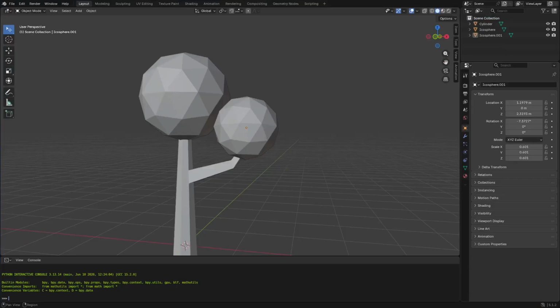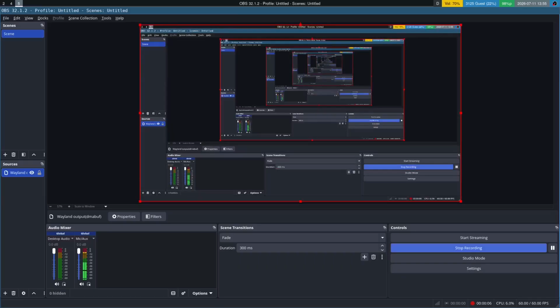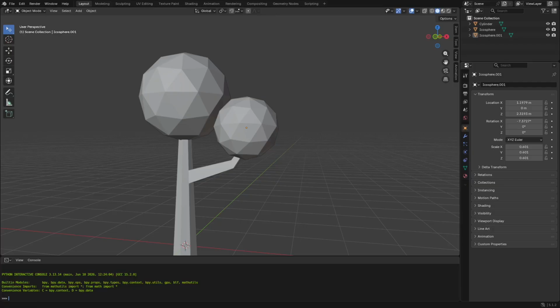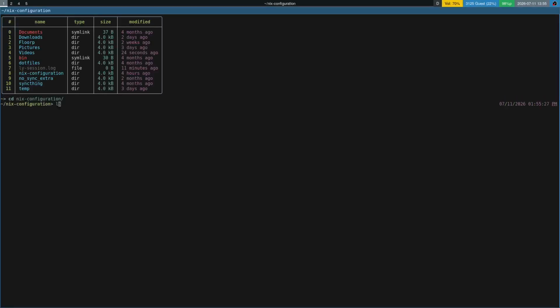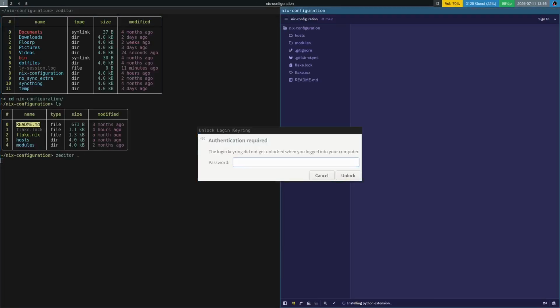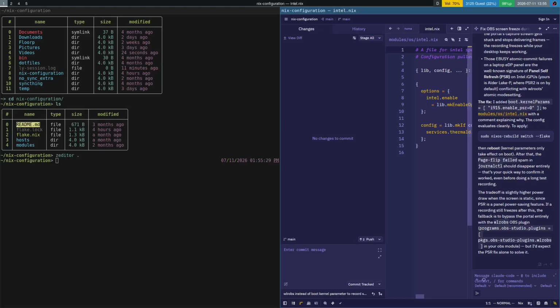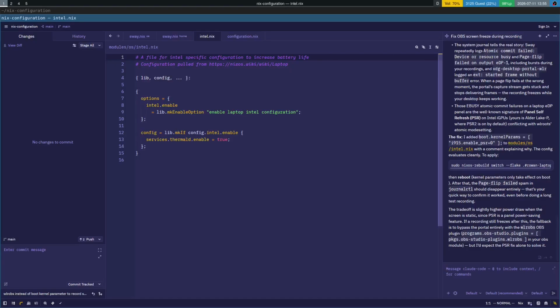Hello again, internet people. It's currently a few hours later, and I figured out what was wrong with OBS pausing. I had two options. I could go into my configuration here and change it. AI coding is actually pretty good.